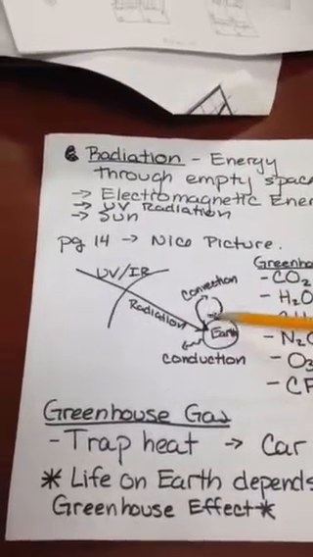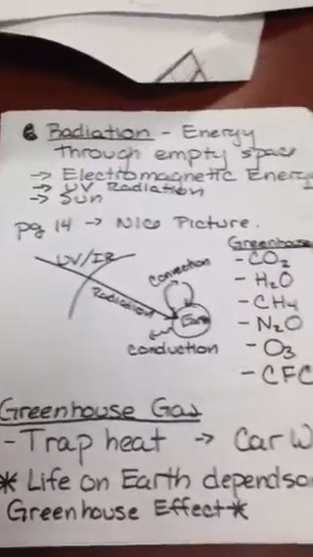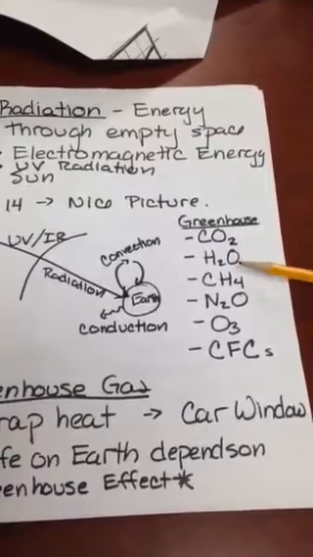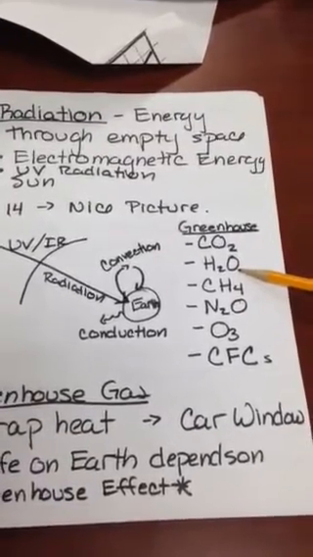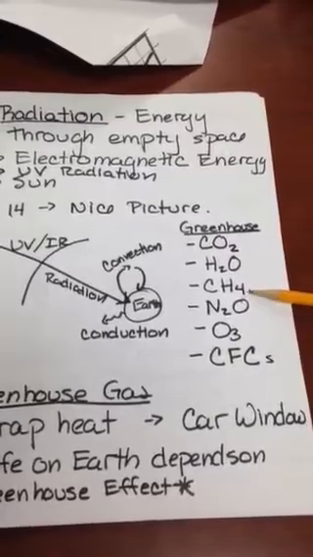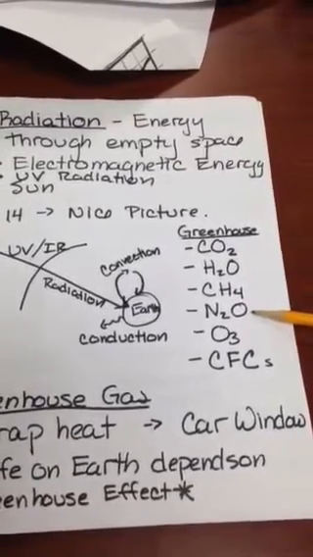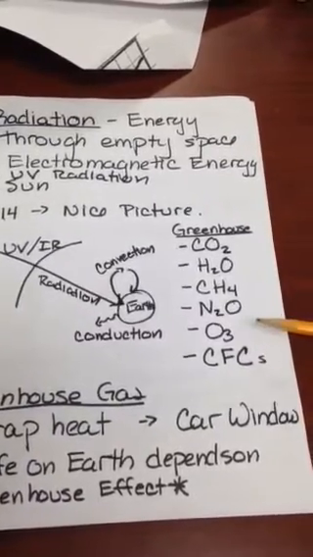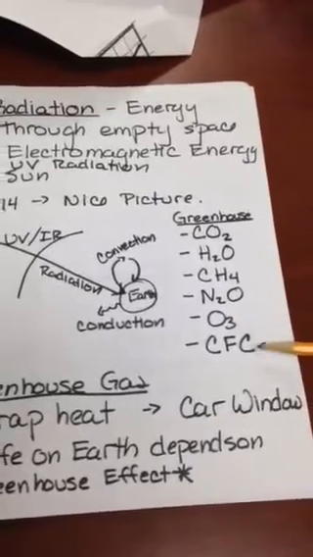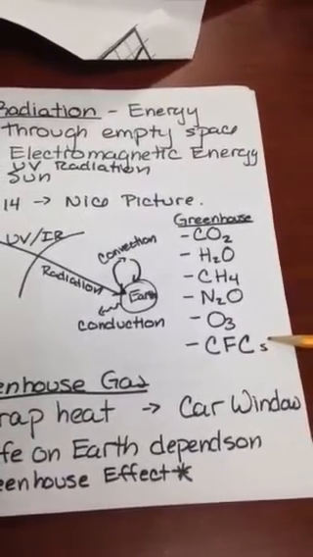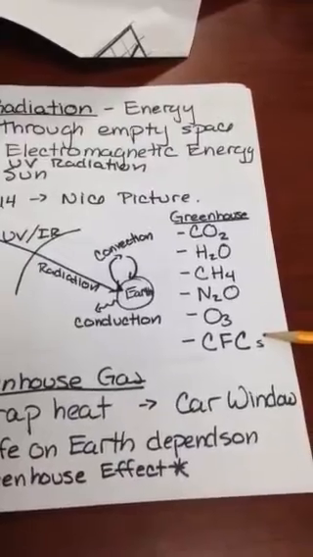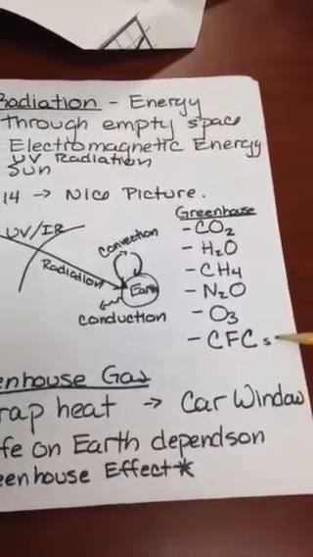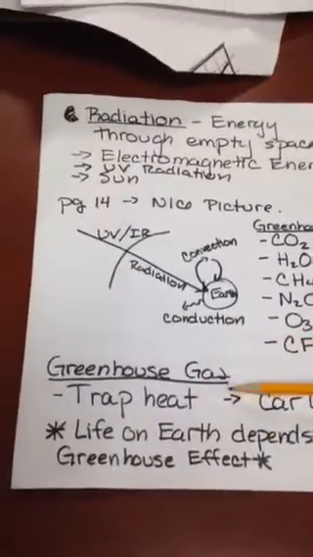Now, what keeps this heat here? Well, what keeps this heat here are our greenhouse gases. Greenhouse gases include things like carbon dioxide, water vapor, which is actually a greenhouse gas, methane, also known as cow or pig farts, nitrous oxide, N2O, ozone, which we have to have in the atmosphere to filter out some of that UV radiation, and then also CFCs. This is our chlorofluorocarbonated hydrocarbons. This is what we used to have in our spray cans.